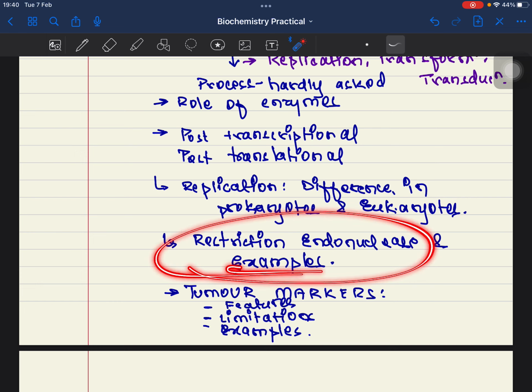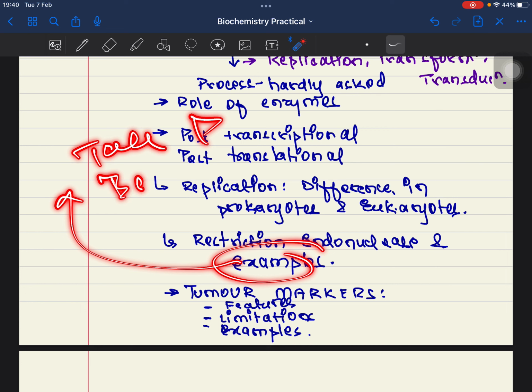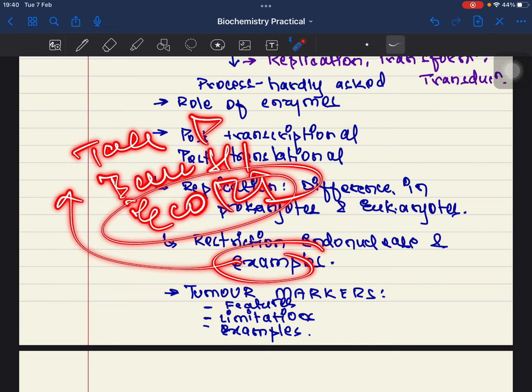Restriction endonucleases and examples. Restriction endonucleases, you must know the definition, and in examples you can give many examples like Taq polymerase, BamHI, EcoRI. You can give many examples.